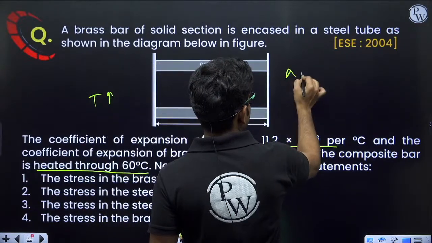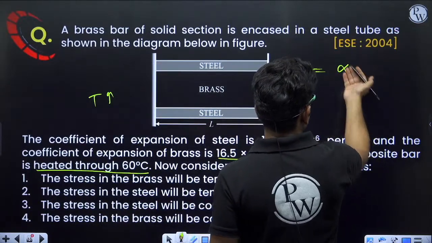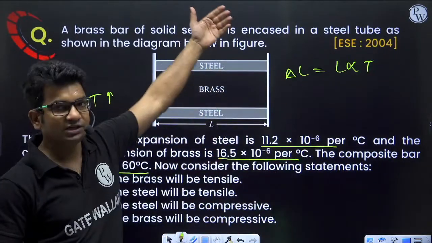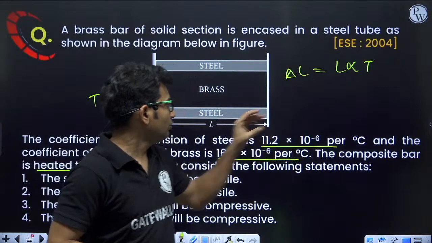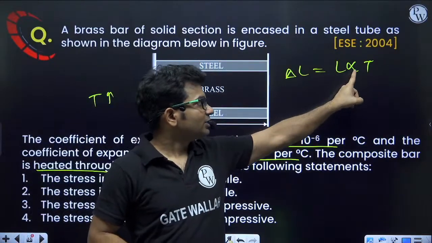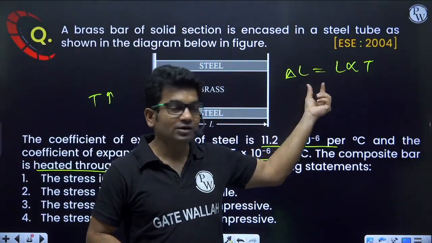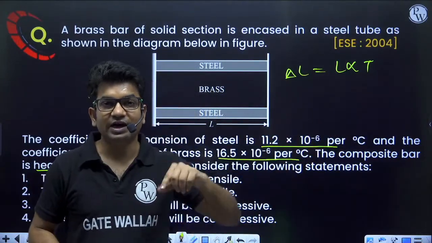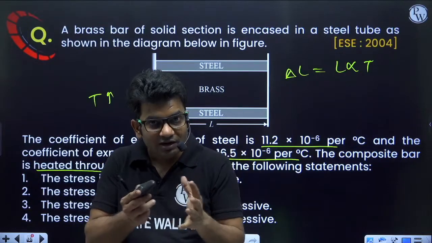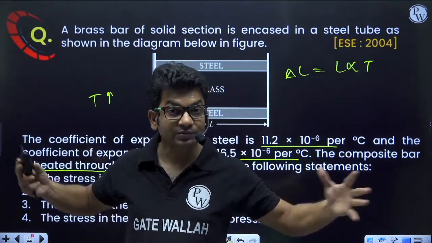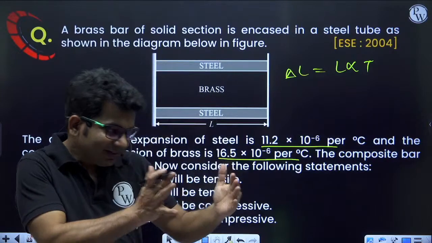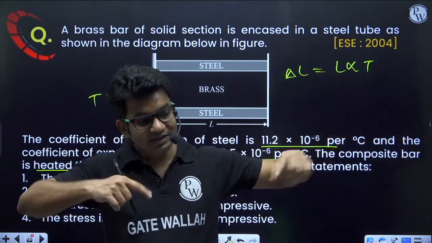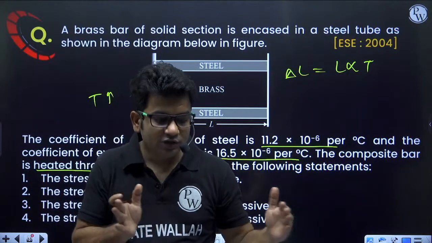Change in length, delta L, will be equal to L alpha T. Both bars are heated by the same temperature and the length of both bars is the same, so change in length will depend on alpha only. Whichever material has the higher coefficient of thermal expansion will try to expand more. The other material will not try to expand that much.